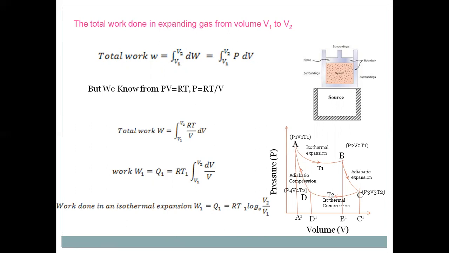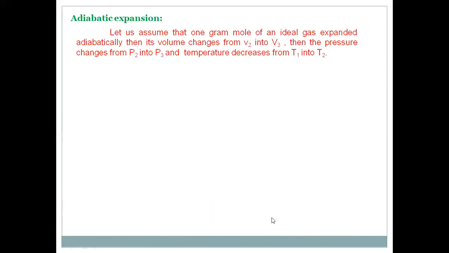Of course, this is shown by the PV diagram. The amount of work done is equal to the area A, B, B dash, A. The area covered by this curve is equal to the amount of work done in this isothermal expansion. Of course, this equation is taken as 1.